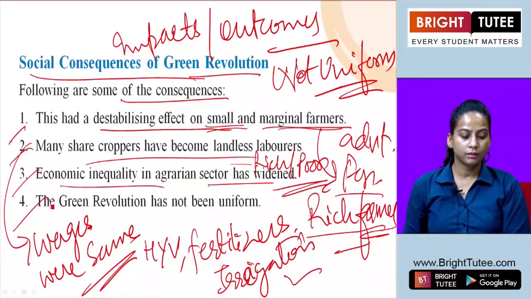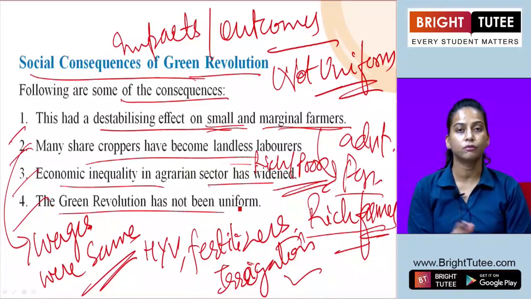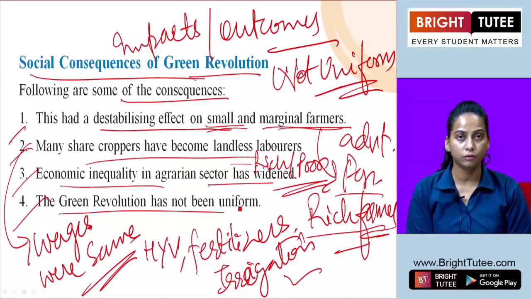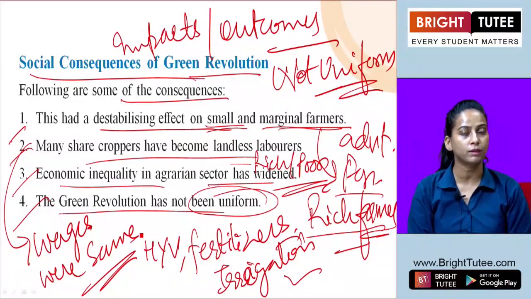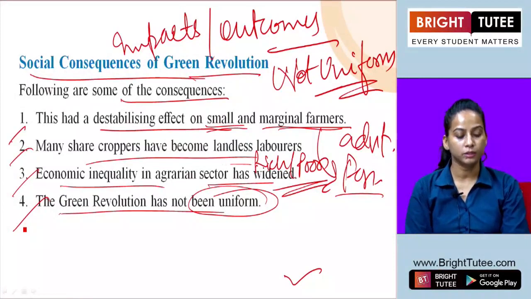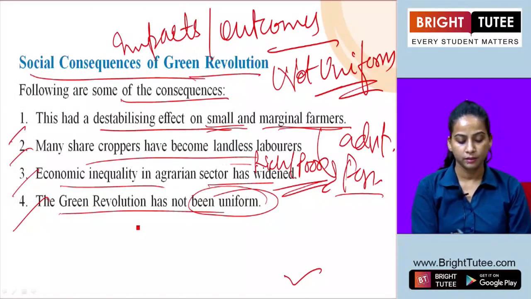The next impact we can mention in detail is that the green revolution has not been uniform. In the above points also we have discussed how the green revolution was not uniform, the same or equal for all. Firstly, the green revolution has taken place mainly in Punjab and Haryana.